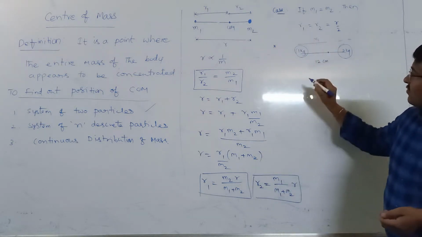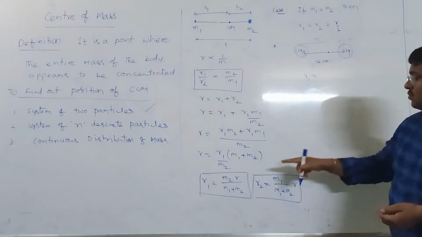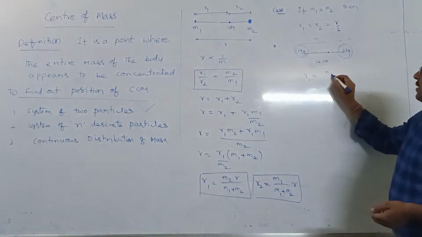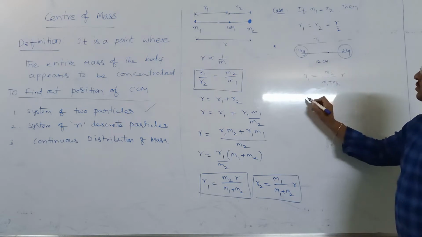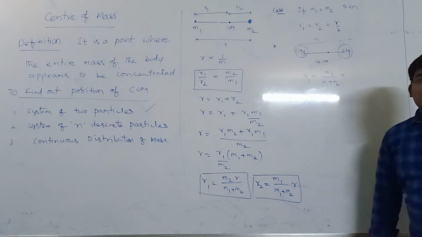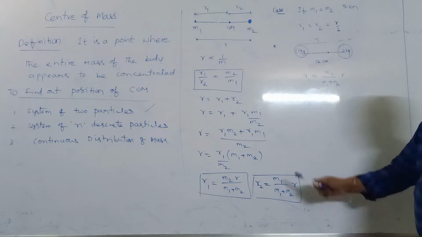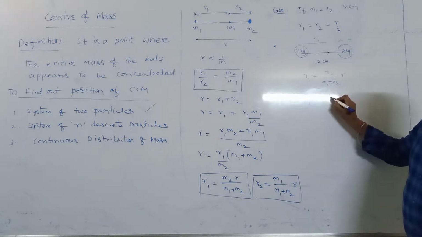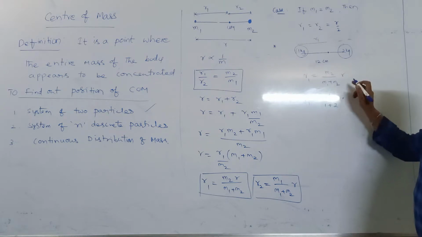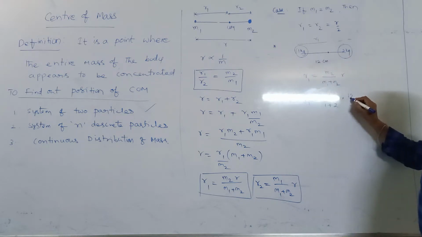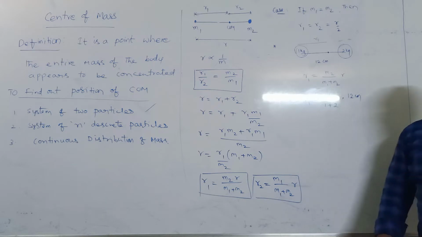Now, we know the r1 formula. r1 is equal to m2 by m1 plus m2 into r. So, r1 is equal to m2, m2 is nothing but 2 kg, by m1 is 1 plus 2, into the distance between both of them is 12 centimeters.